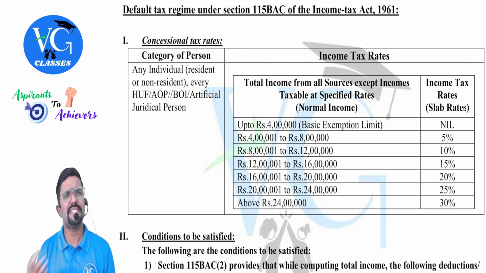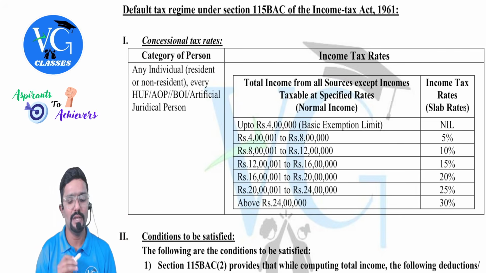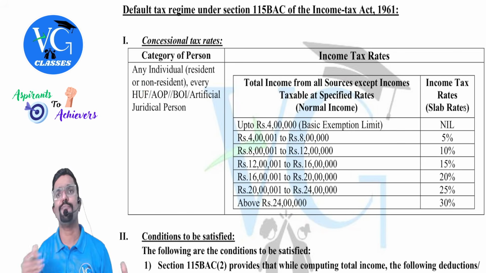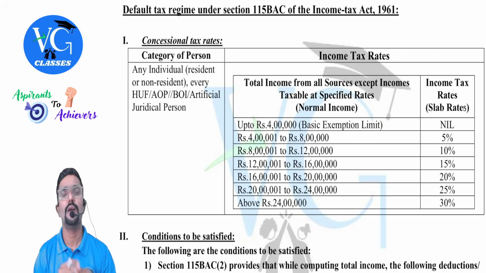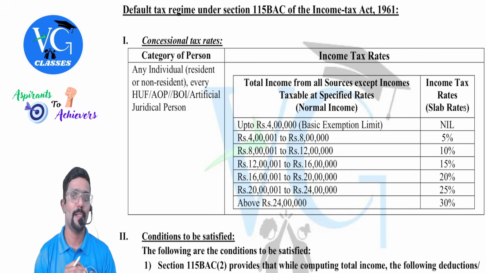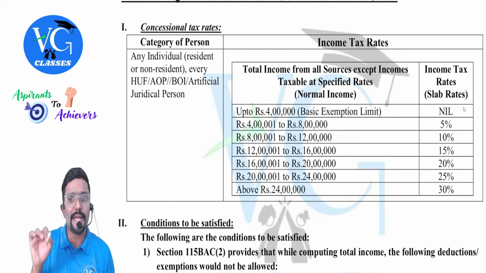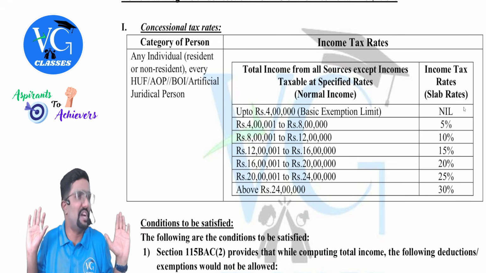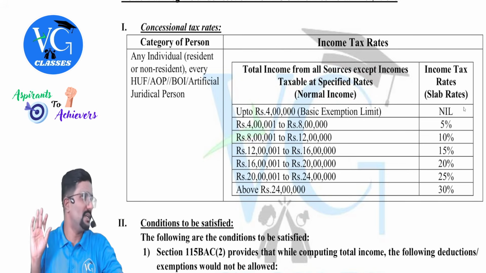Any individual, whether resident or non-resident, irrespective of age, and every HUF, AOP, BOI, and artificial juridical person. Sir, what is this HUF? Hindu Undivided Family. AOP means Association of Persons. BOI means Body of Individuals. AJP means Artificial Juridical Person. So what are the tax rates? Total income from all sources except income taxable at special rates. So in simple terms, for your normal income, this is the rate applicable.